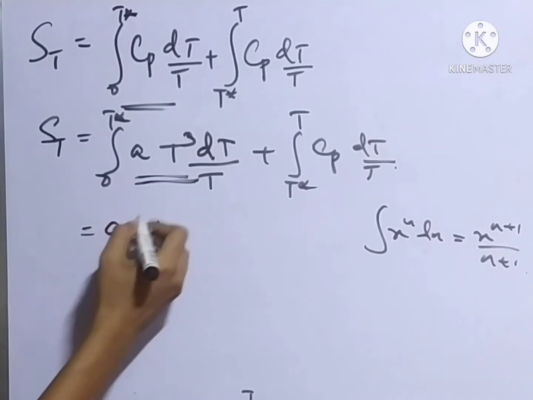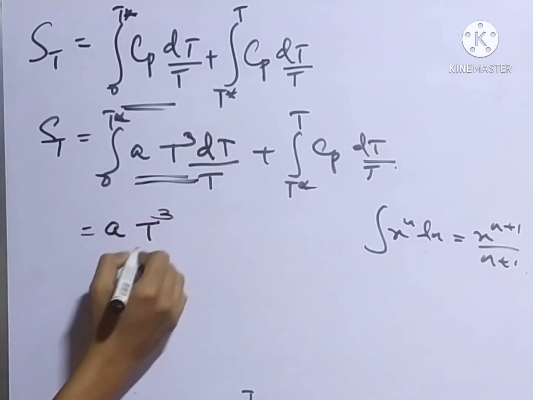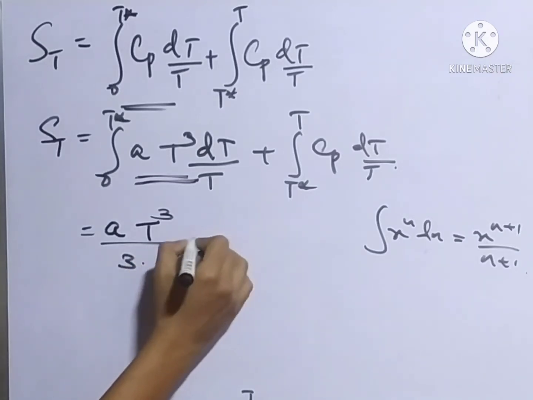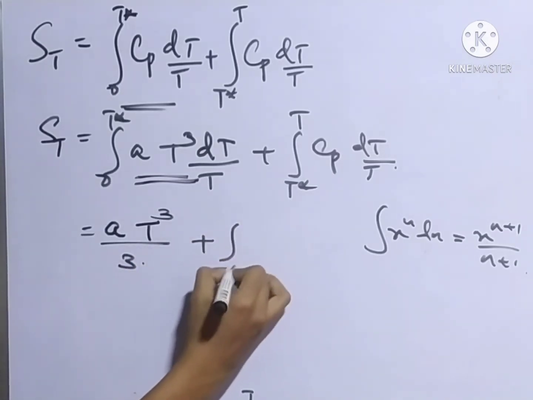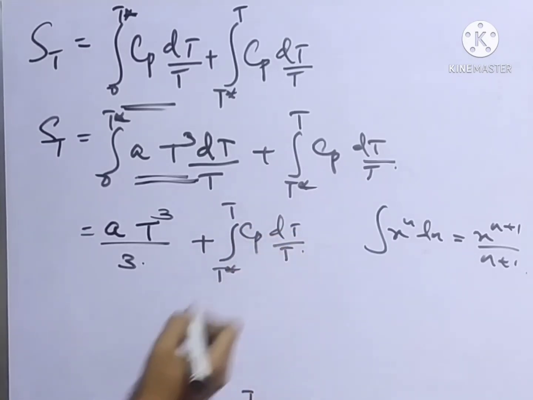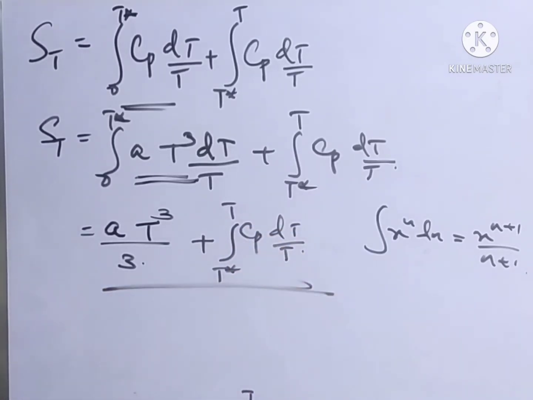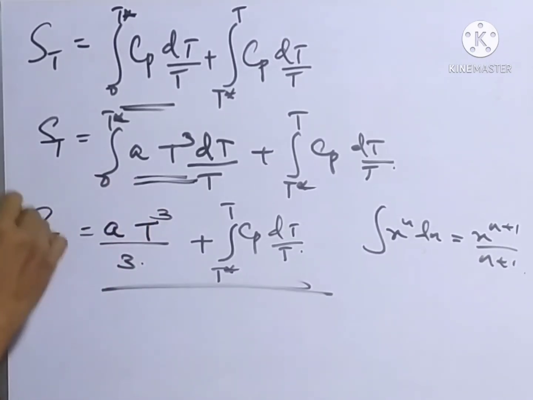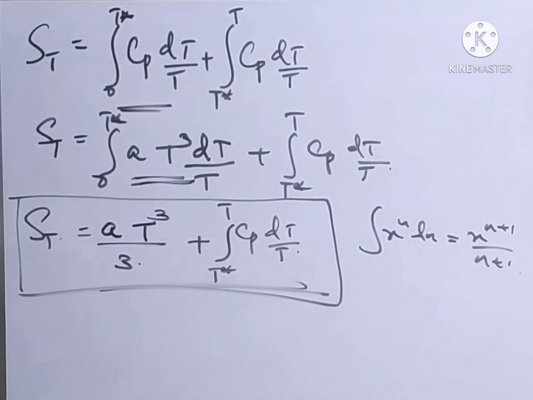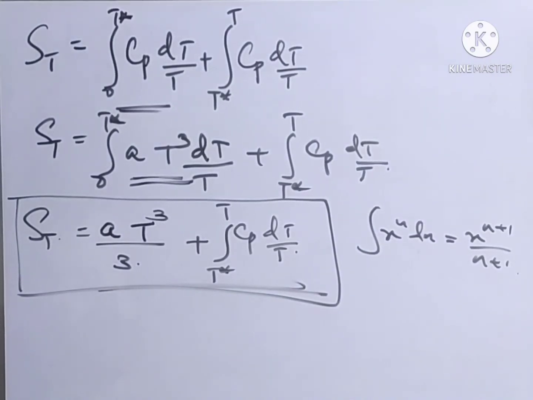So here T raised to 2 plus 1, that is 3, divided by 3, plus integral T star to T Cp dT divided by T. So this is the general equation to calculate the entropy change of solids, liquids or gases.